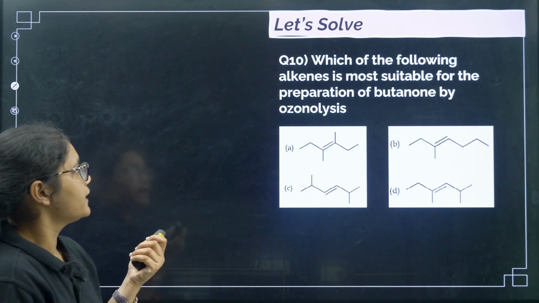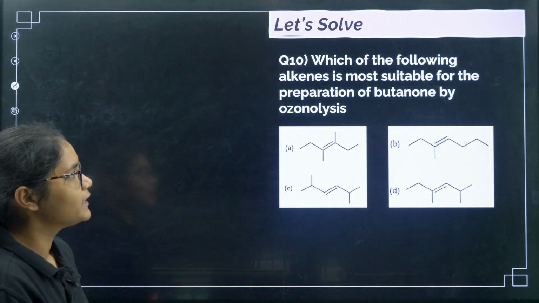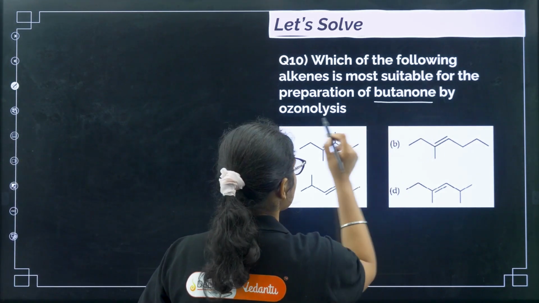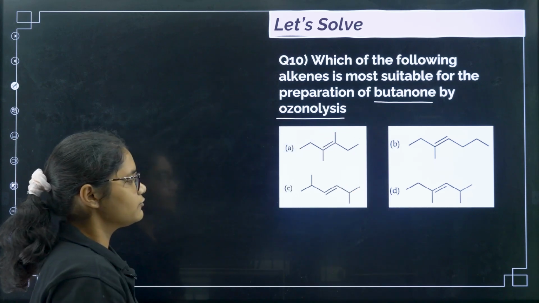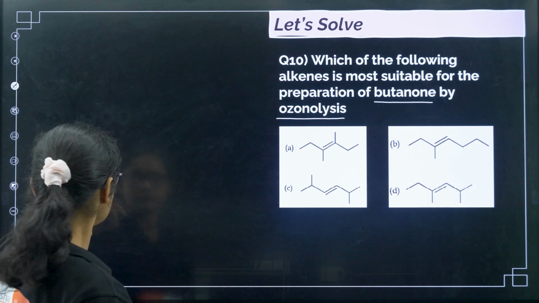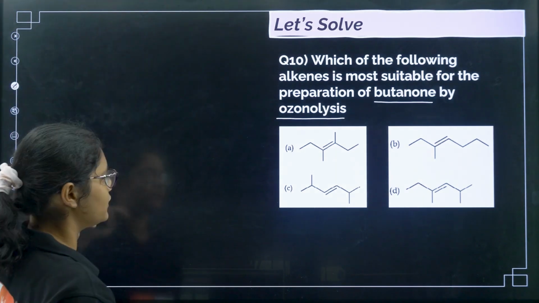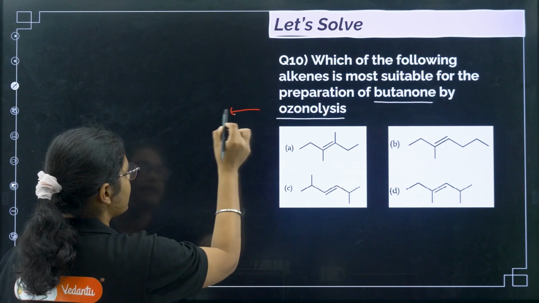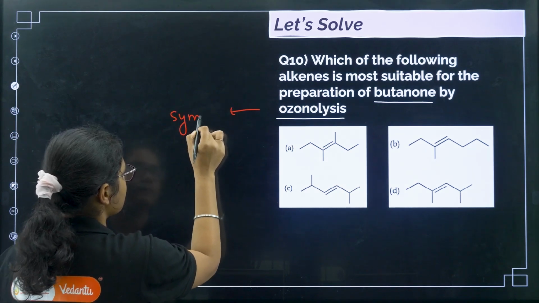Next, question number 10. Which of the following alkenes is more suitable for the preparation of butan-2-one by ozonolysis? If you remember, butan-2-one should be the product, which means both the products should be butan-2-one. If the same product is required, then you must remember that it should be a symmetrical alkene.